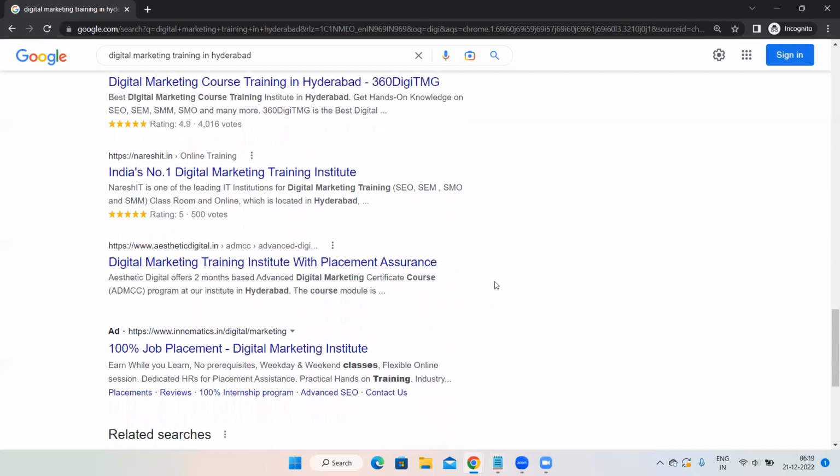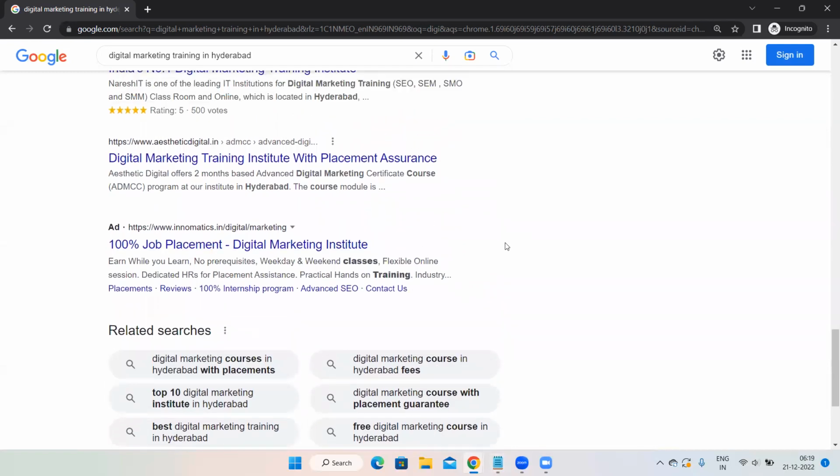This is the general structure of SERP. Now, don't think every time 4 advertisements will appear on top or every time 3 advertisements will appear on bottom. Now, I said that 3 advertisements are going to appear on bottom, but as of now, here only one is appearing, right? So it changes for keyword to keyword. But generally, when someone asks, we need to tell that top 4 ads, in between 10 organic results or SEO results, and bottom 3 ads. This is the general structure of SERP layout. This is known as SERP layout, search engine result page layout. Is this point clear, Ravi?